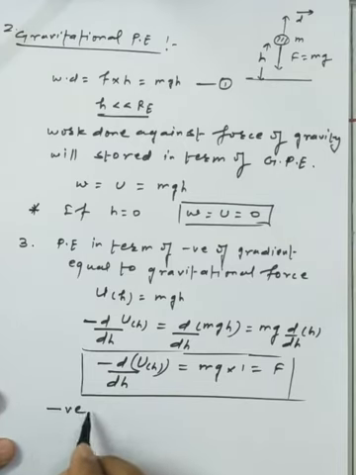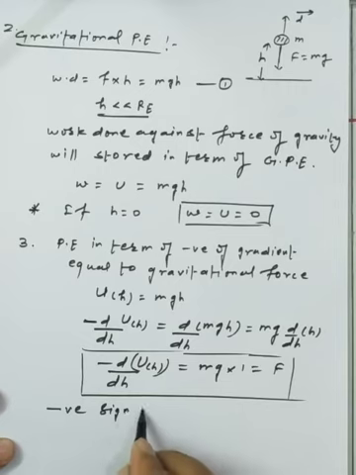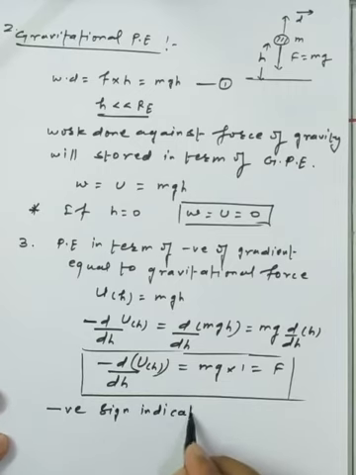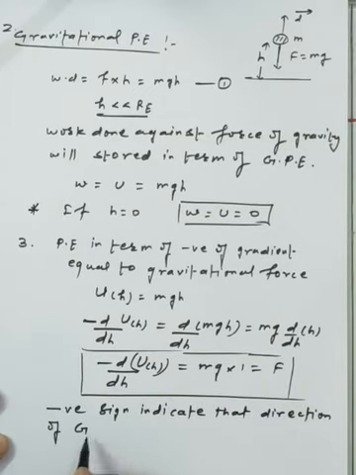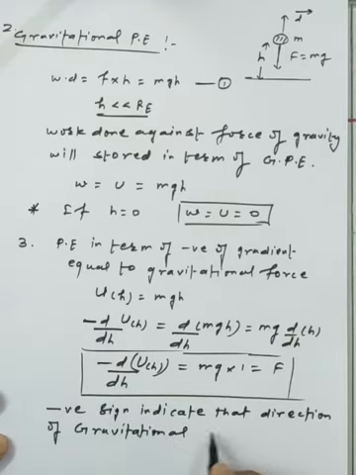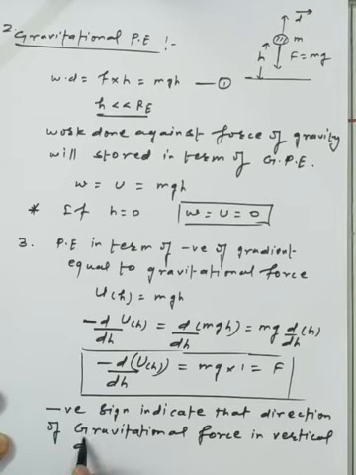The negative sign indicates that the direction of the gravitational force is in the vertical downward direction.